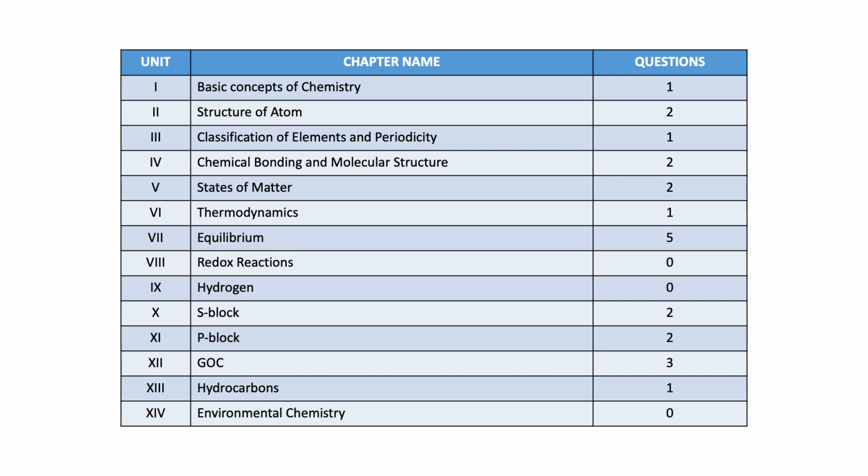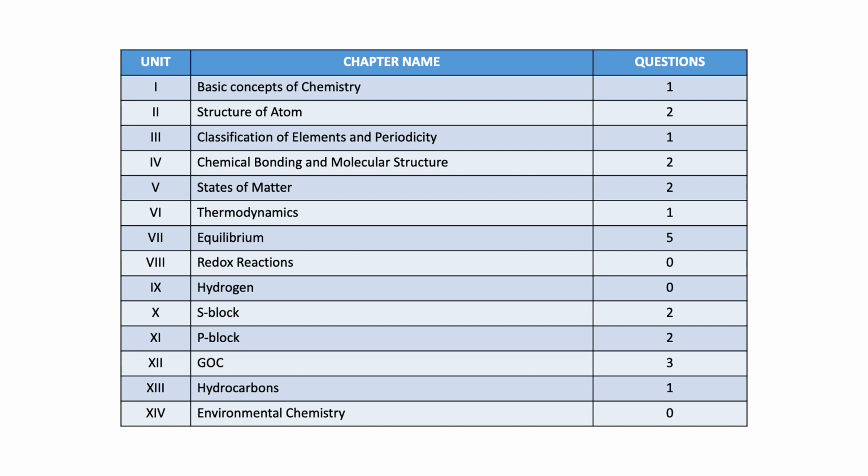So as you can see, on an average you're getting 1 to 2 questions from every chapter in chemistry. So there are some chapters, most of the chapters you have gotten questions from. Only a few chapters are there जिनसे इस साल कोई questions नहीं आए थे, which is hydrogen, redox and environmental chemistry. लेकिन ऐसा मत सोचिए कि these chapters are unimportant and questions don't come, because since 2022 में questions नहीं आया, it's highly probable कि next year मतलब आपके year में you can get 1 to 2 questions from these chapters. So don't leave these.